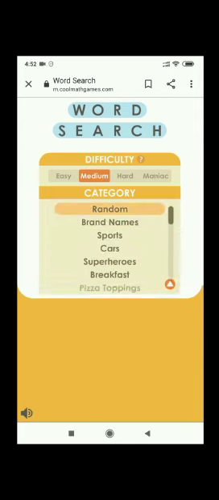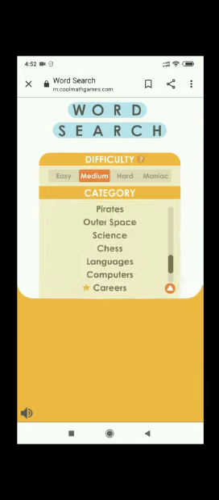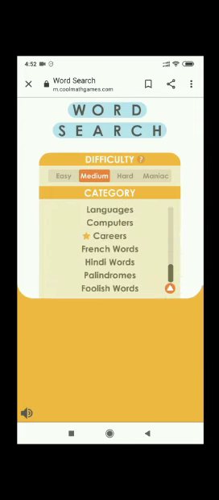There are four categories: easy, medium, hard and maniac. So we'll go for medium. We will not go for easy, and not for hard or very difficult, simply medium. And then I have options for choosing the category. You can see there are multiple categories and I think we can go with the careers one.